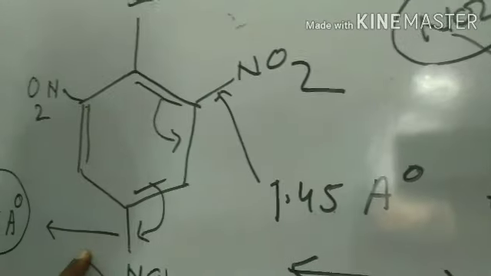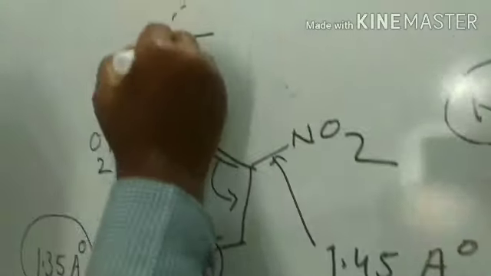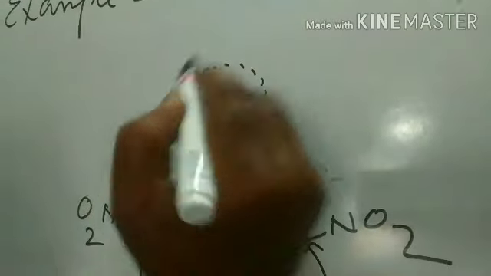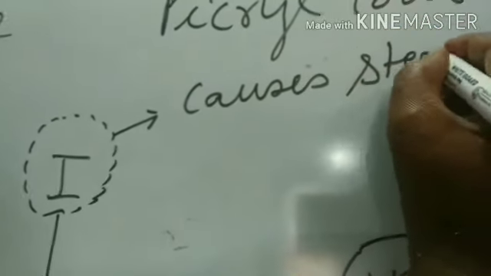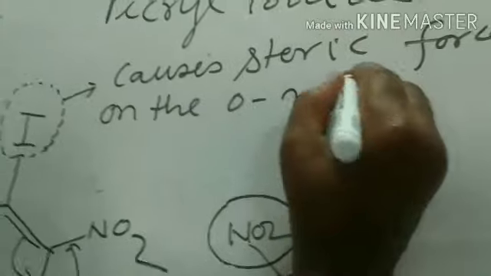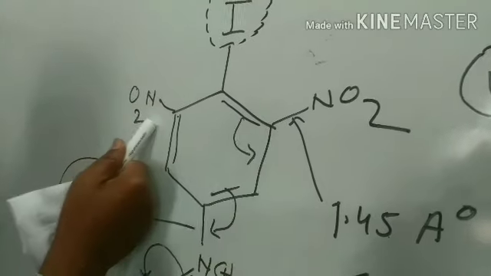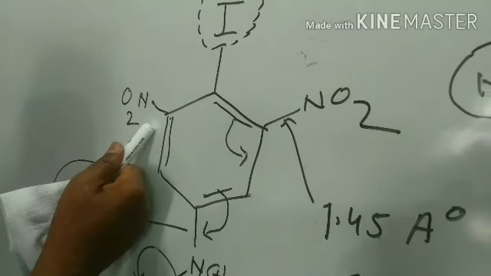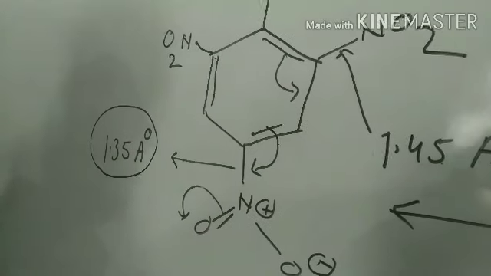Because of the difference, it seems that the larger iodine atom causes steric force on the ortho nitro groups. Because of this, this nitro group goes out of the plane and the resonance becomes inhibited. So this molecule shows resonance inhibition.